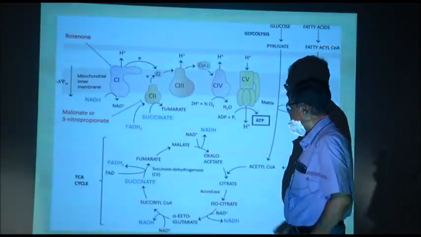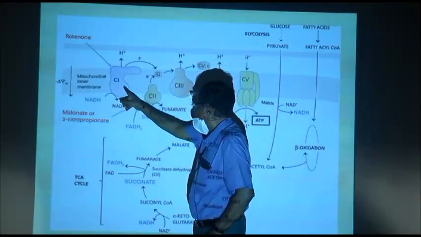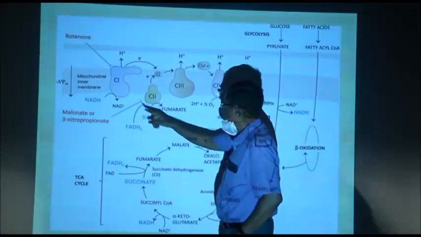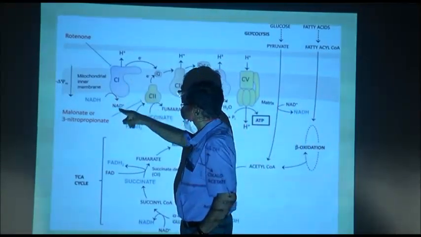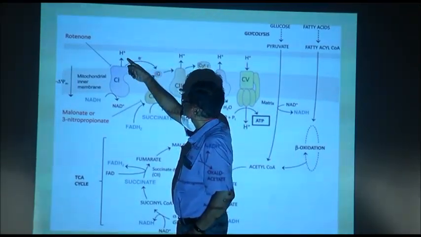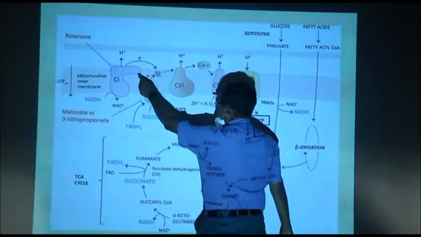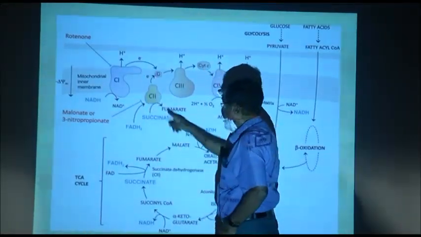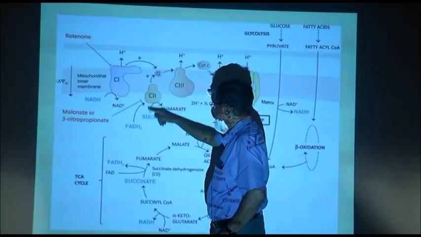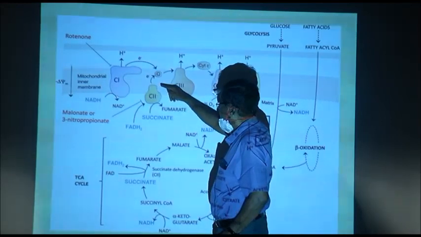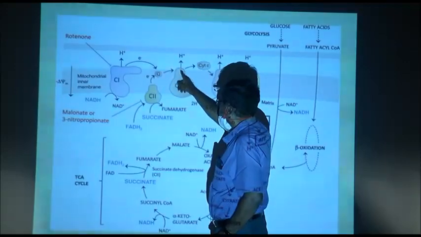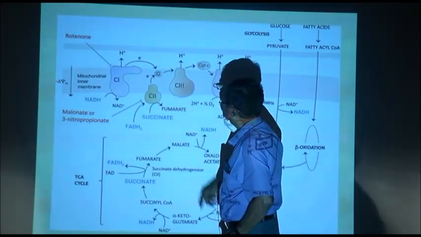Next, it is the QR. Now, let us see here, complex 1, complex 2, complex 3, complex 4. Complex 1, NADH to NAD, hydrogen moves into the intermembrane space, electrons move to quencher. Complex 2, hydrogen is received from FADH2 and this electron goes to Q, to complex 3.